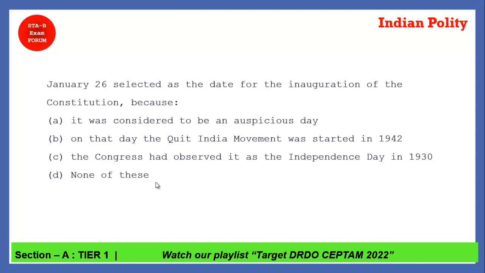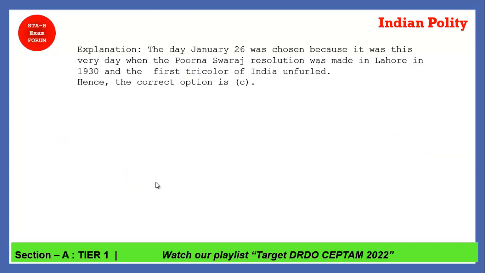What was that movement name? Poorna Swaraj. In that Poorna Swaraj, our tricolor was also unfurled on 26th January 1930. At that time, our Congress leaders felt that it was somewhat like independence. So that's why this date was chosen as the inauguration date.